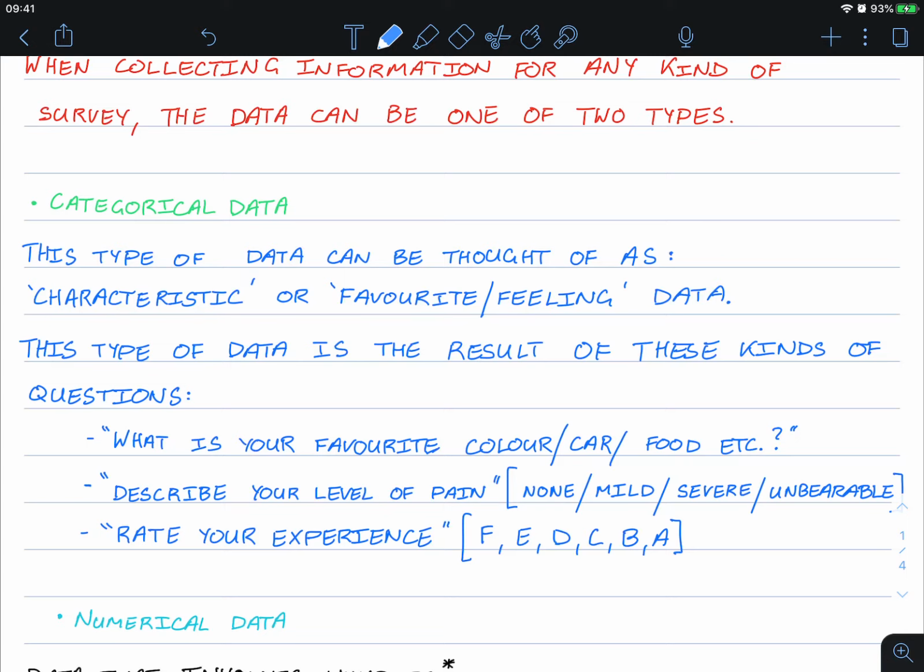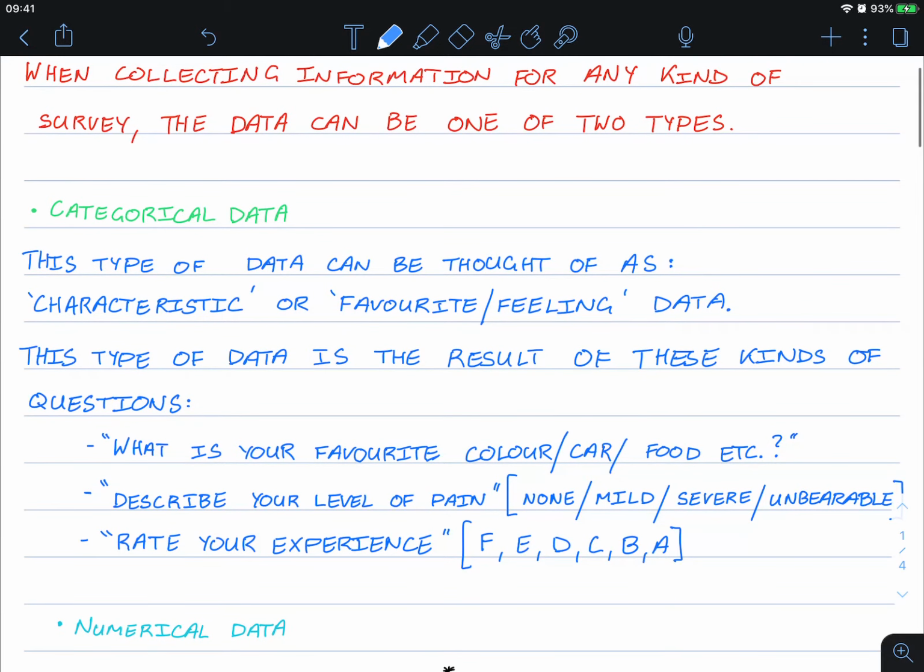This type of data is the results of these kinds of questions. What is your favorite color, your favorite car, your favorite food, etc. Because the answers from those are some sort of characteristic. So what is your favorite car? You might say Toyota or Holden or whatever it might be.